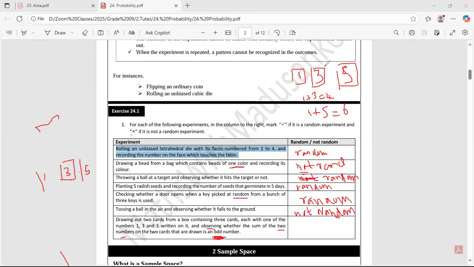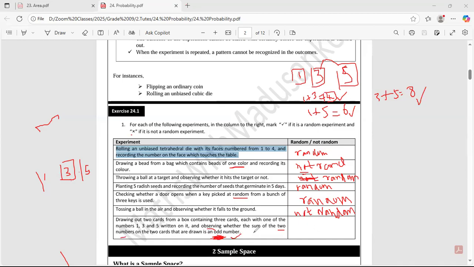And then you are getting 3 and 5. 3 plus 5, what is the summation? 8. Will it be an odd number? No. All the possible outcomes are even numbers. So you are not getting any odd number.